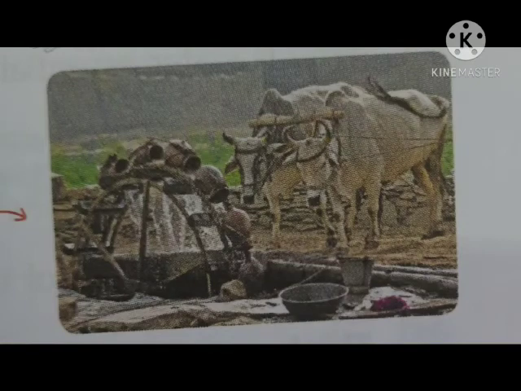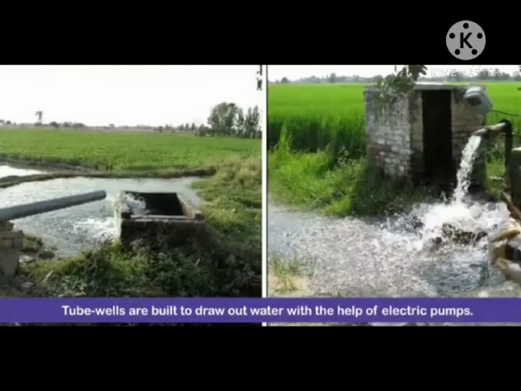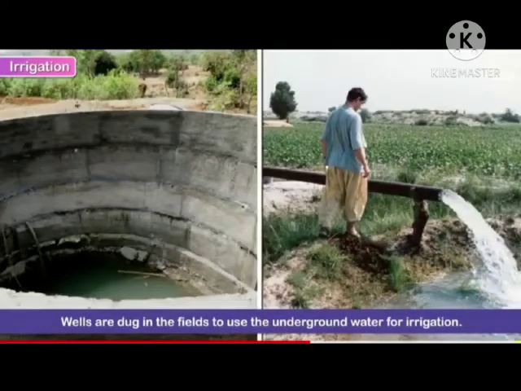Sometimes groundwater lies at great depth. In such a case, a deep hole is dug, a tube is sunk in the hole, and water is brought up using an electric pump. Such a well is called tube well. They are widely used in the states of Punjab, Haryana, Uttar Pradesh, and Gujarat.